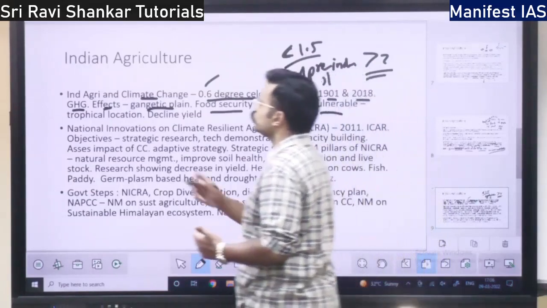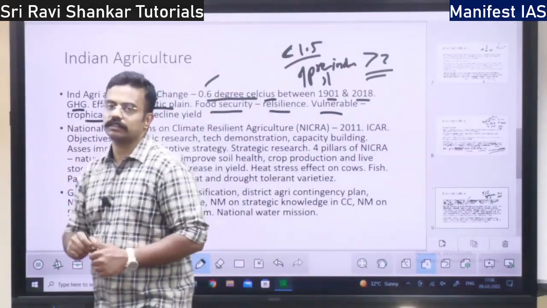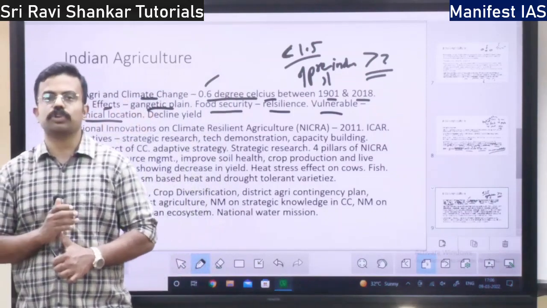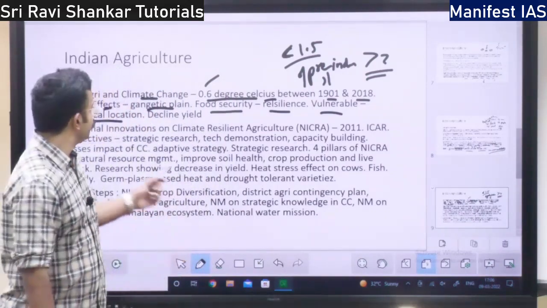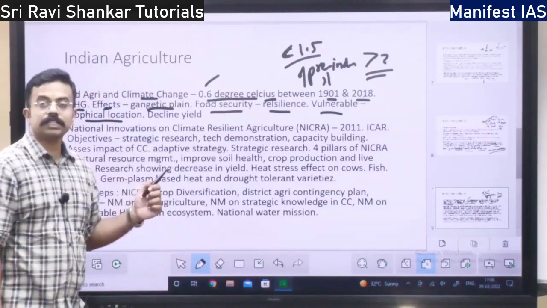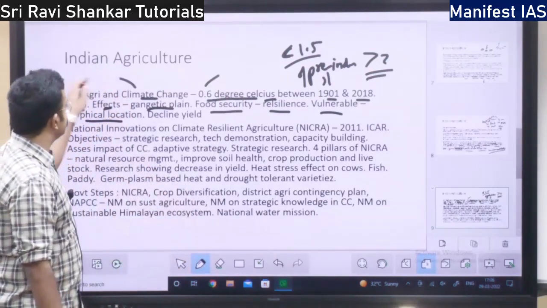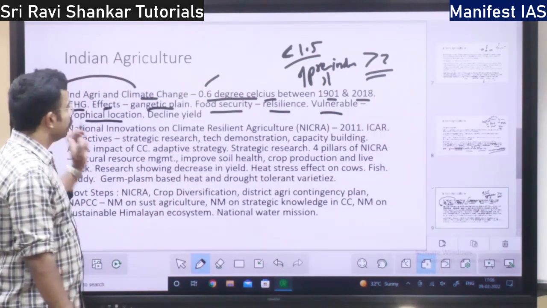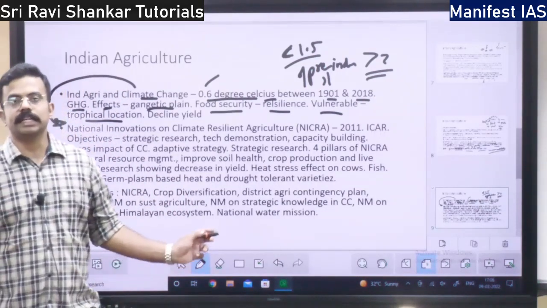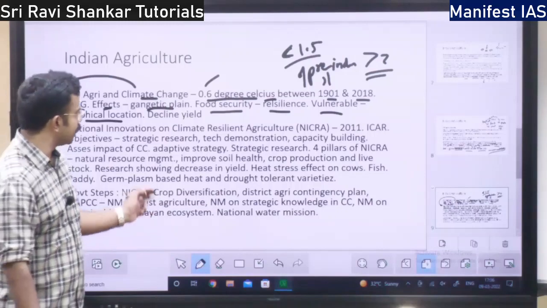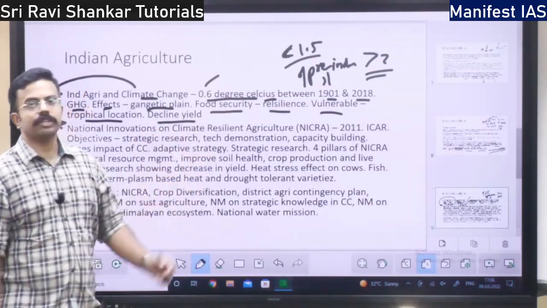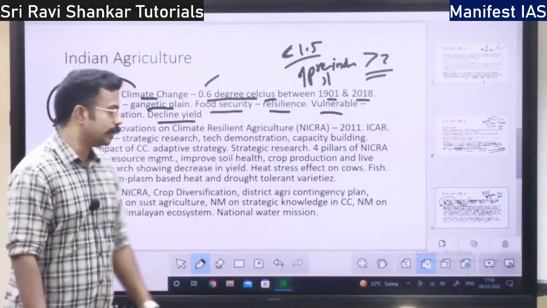India is close to a tropical location, because of which there is more impact of climate change, because of more heat. This also leads to declining yield. I have already told you, right?